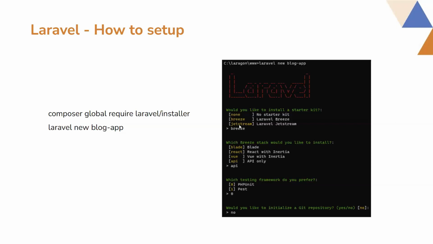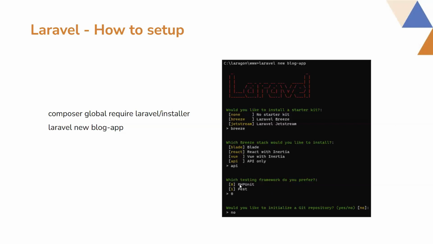So after selecting Breeze, you will get to choose from Blade or React or Vue or only API. If you select only API, it will not integrate with React or Vue at first. Then you can only use the backend Laravel, and without any front-end view, you can use the APIs.